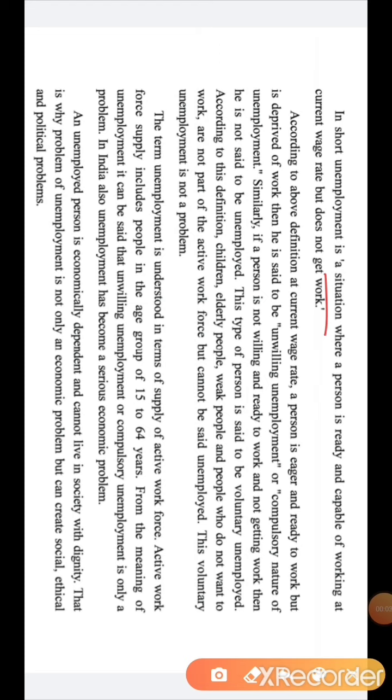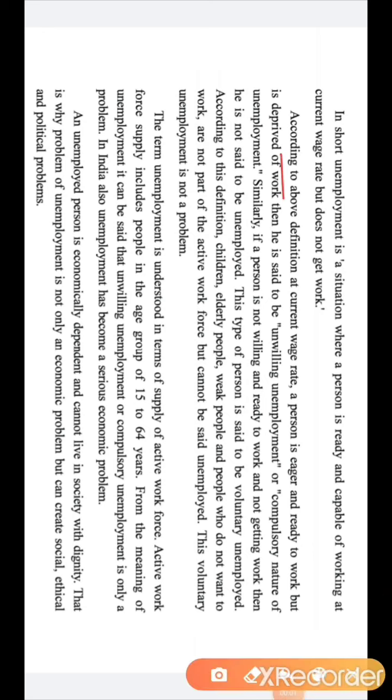In short, unemployment is a situation where a person is ready and capable of working. This is also important. Say one person wants to do the job of a CA, but he does not have the qualification. Then that person is not able to work. So a person should be ready to work and capable of working at the current wage rate but does not get work. Such a person can be called an unemployed person.